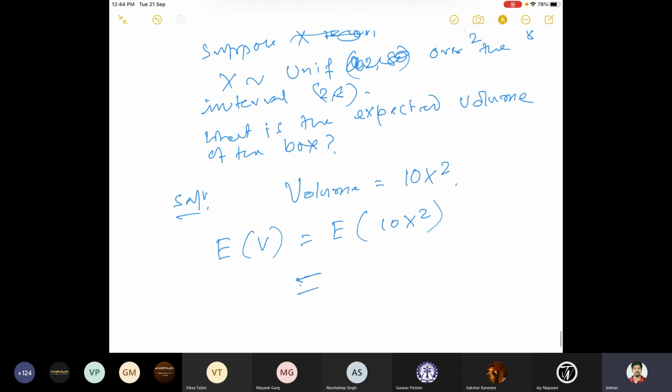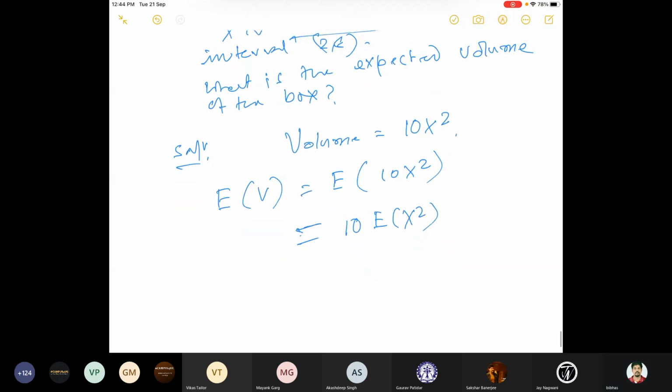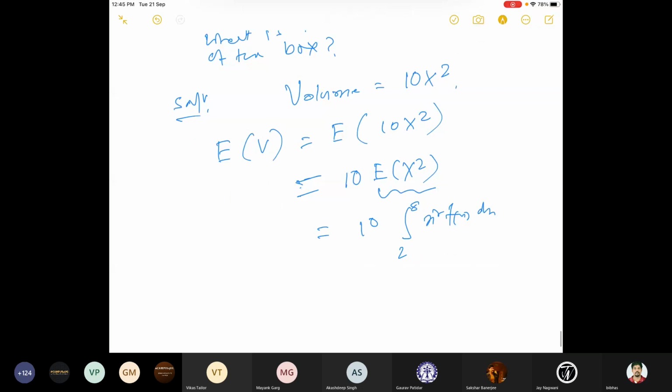This is a continuous distribution, this is a uniform distribution. So 10 times E of x square, this is just the formula of the expectation. Now this is nothing but what? 10 times integral of x square f(x) dx, and this f(x) is from 2 to 8, otherwise it is 0. So then you can find it out. So it is 10 times integral from 2 to 8 of x square by 6, okay, f(x) equal to 1 by 6, dx. Then you can find out its expected volume.